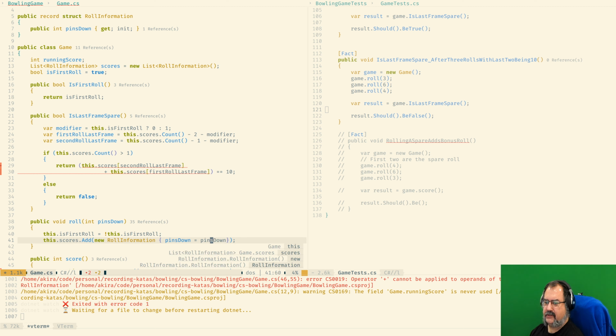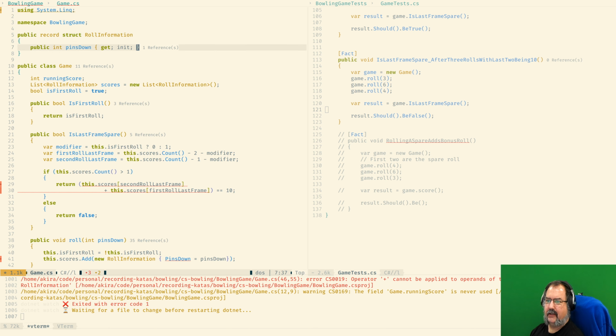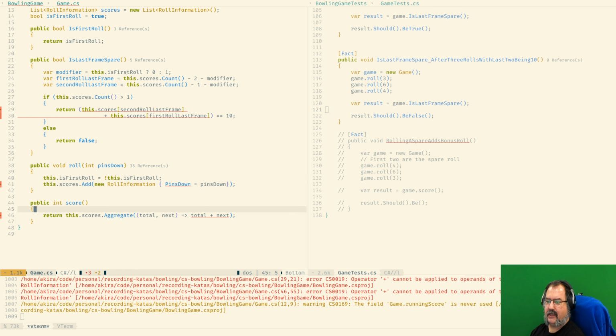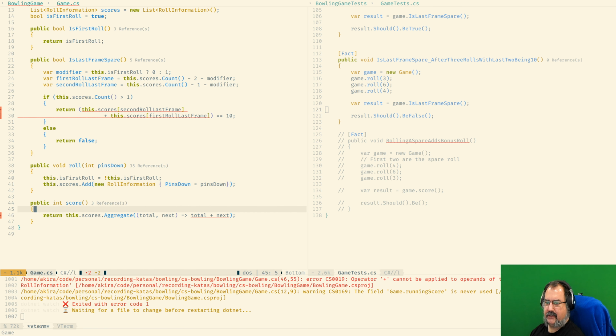And let's change just first to be more consistent with the standard way of doing things in C#. Pins down, and I can get over here, pins down, and I can get over here, pins down, pins down.